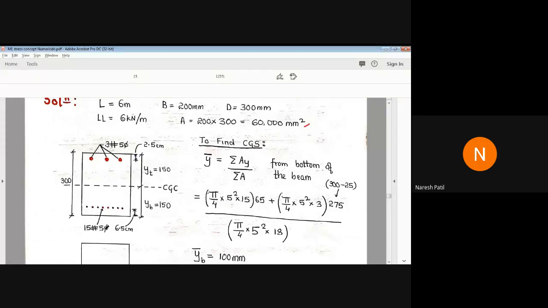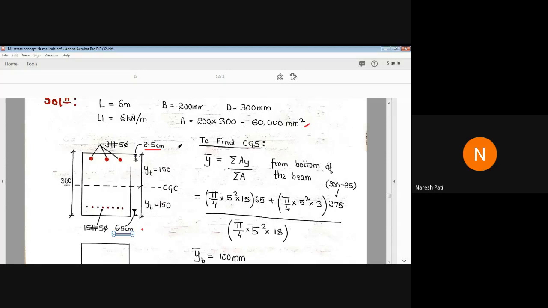of 5 mm diameter, and those wires are located at a distance of 6.5 centimeter. Then we have at top 3 wires of 5 mm diameter, located at a distance of 2.5 centimeter. Okay.